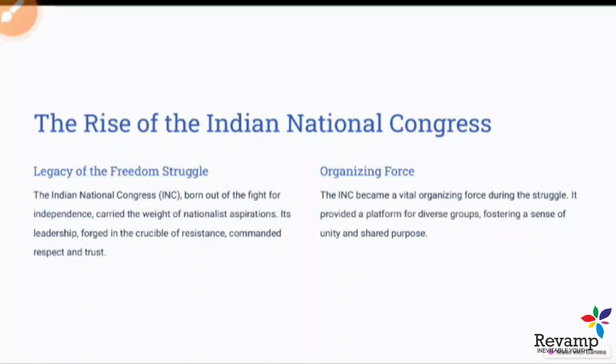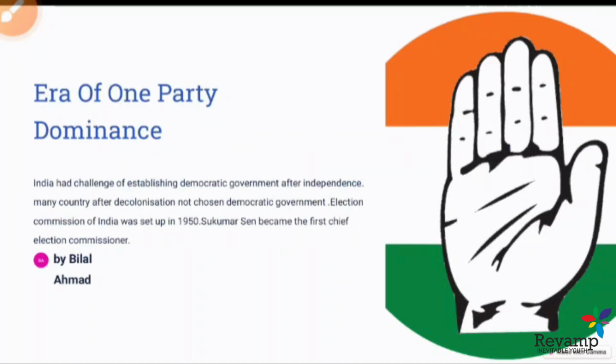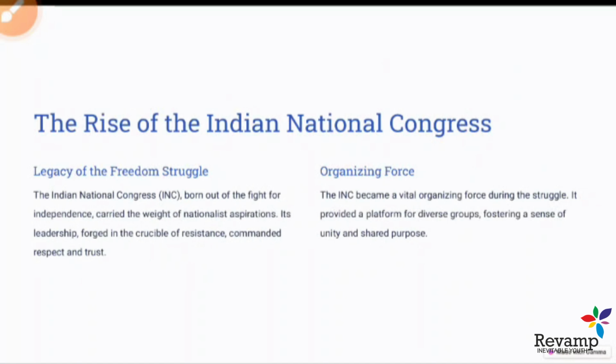So as we all know, the legacy of the freedom struggle. What does that mean? We all know that the Indian National Congress was established in 1885. It provided a platform for all sections of society against the atrocities of the British. It provided a voice to the larger section of society that told us the plight of the majority of Indians. They played a huge role in the freedom struggle. This legacy of the Indian National Congress not only played an important role in India's independence, but even after the partition, it continued.